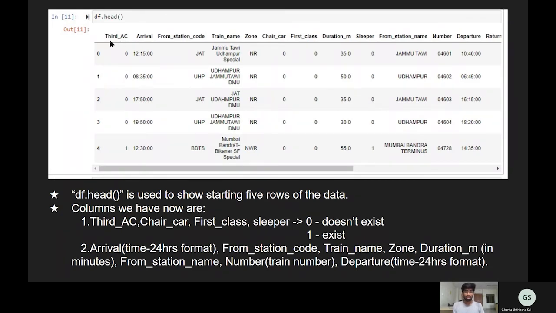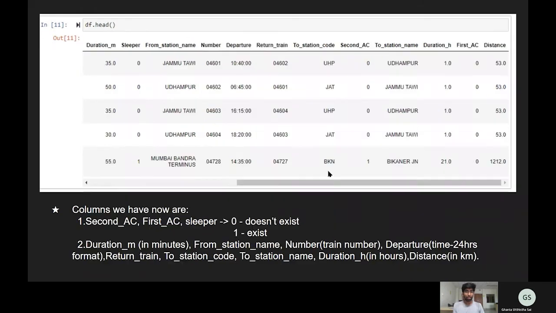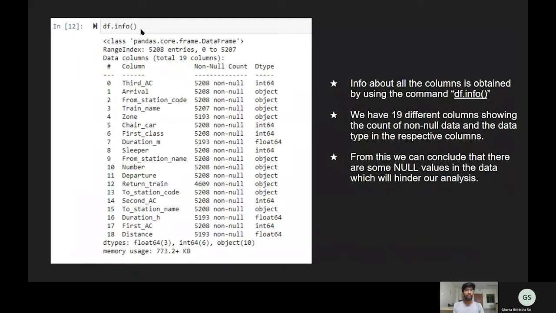So here is the output. Here is the remaining part of the output. Now we have used the command df.info, which shows us the columns and the number of value points that each column contains. We can see that almost all columns contain 5,000 value points, and some of them might contain null values, which we do not want in our data.